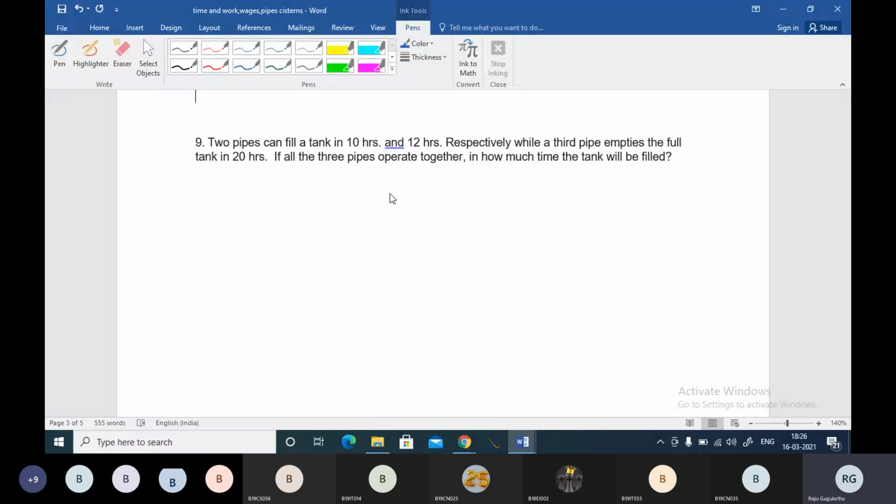Okay, friends, question number 9 here. Two pipes can fill a tank. It's actually a pipes and cistern question, which can be answered using our LCM method. Pipes will be filling the tank and cisterns will be emptying the tank, or some leakages will be emptying the tank. So one is taking 10 hours to fill, another is taking 12 hours to fill, and the third empties the tank in 20 hours.